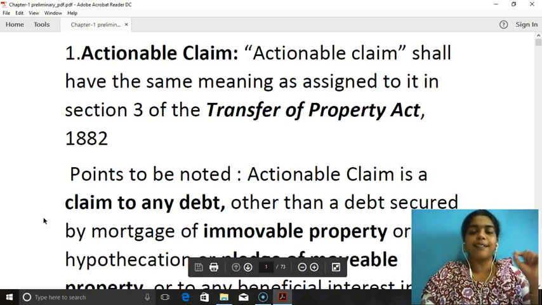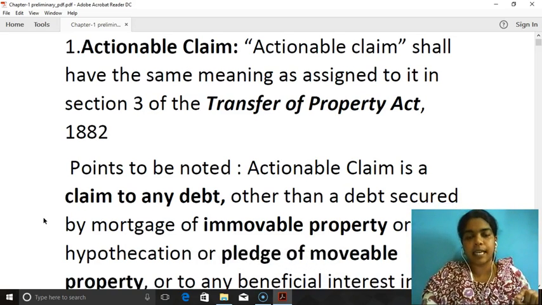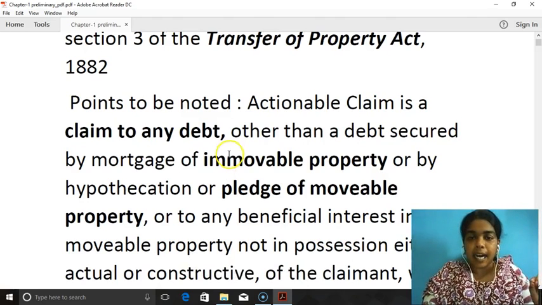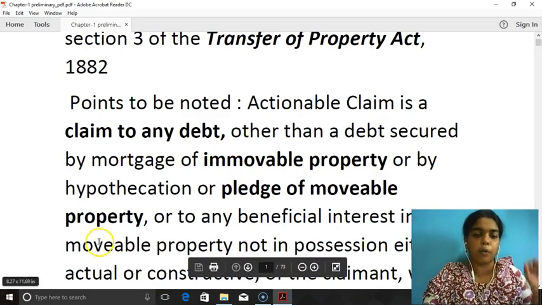So, what does the Transfer of Property Act say about actionable claim? It says actionable claim is a claim to any debt, other than a debt secured by mortgage of immovable property or by hypothecation of movable property.